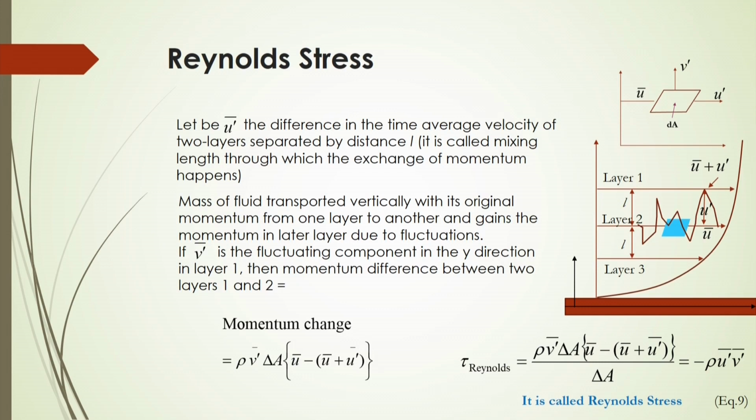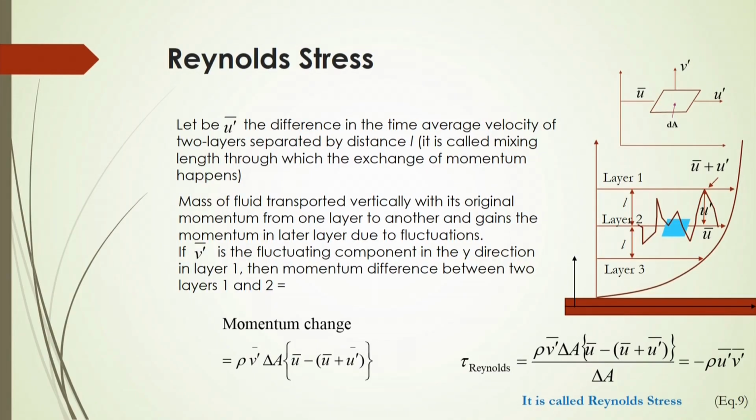In this case you have to know the average velocity in the other directions also. The velocity component in the y direction is considered as v dashed bar. Then in layer 1, the momentum difference between layers 1 and 2 can be considered as rho v dashed into delta A into u bar minus u plus u dashed bar.